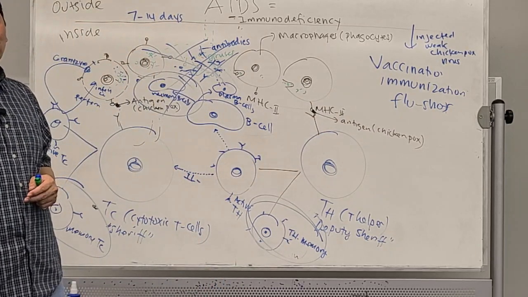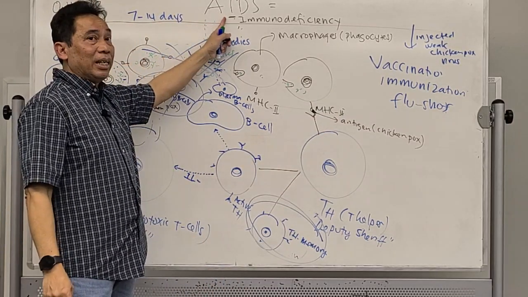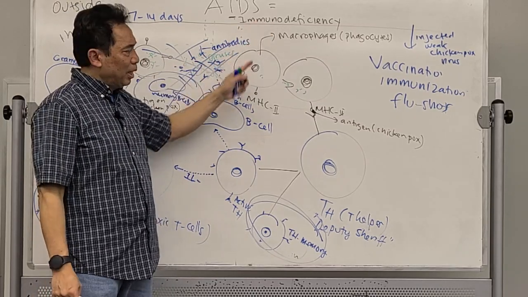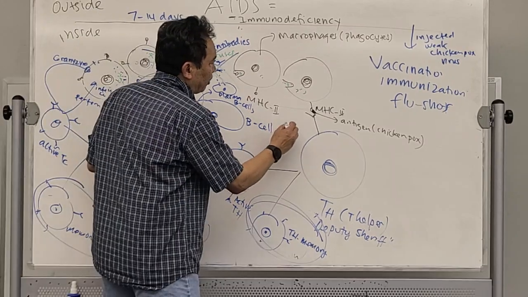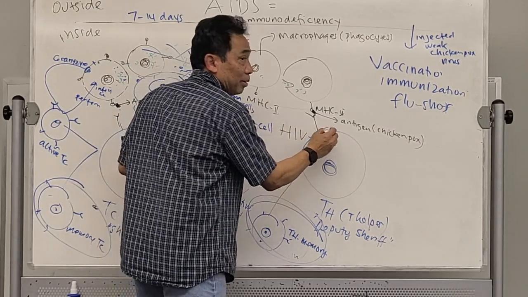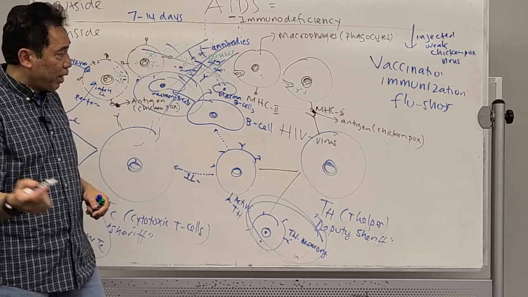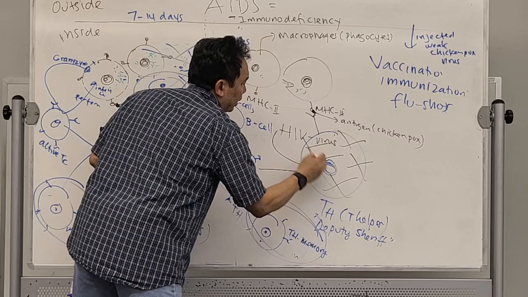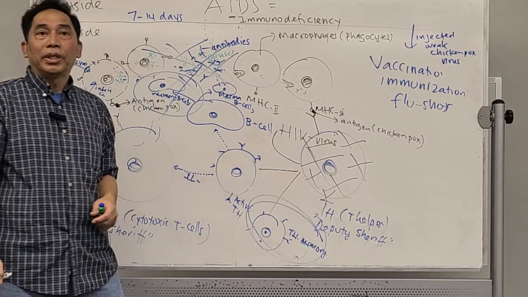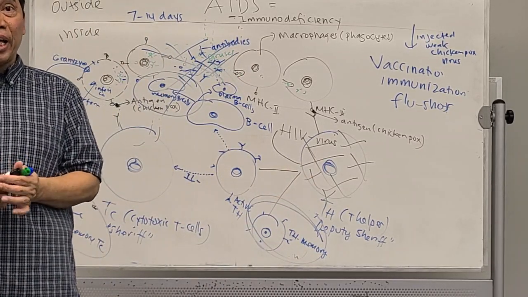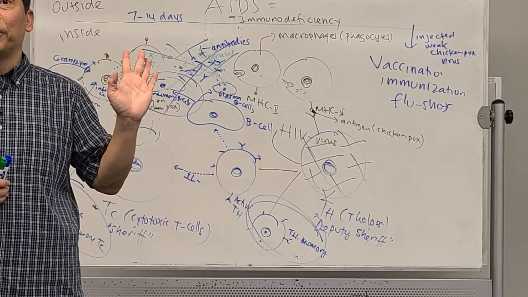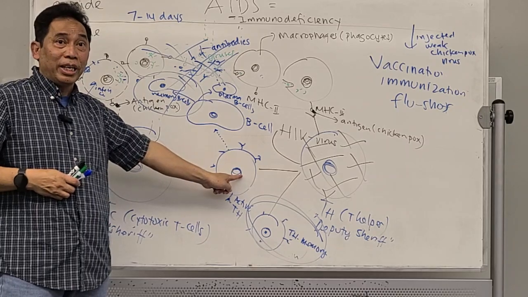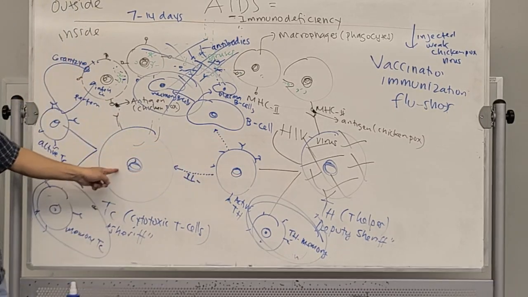Okay? So immunodeficiency means that people that have AIDS are deficient in their immune system. What's actually happening to them? The cause of AIDS is called the HIV virus. This HIV virus destroys the T helper. The main cell that will be attacked by the HIV virus is the T helper. Now look at the function of the T helper over here. It's a really big function, which is to activate the B cell and also activate the TC.